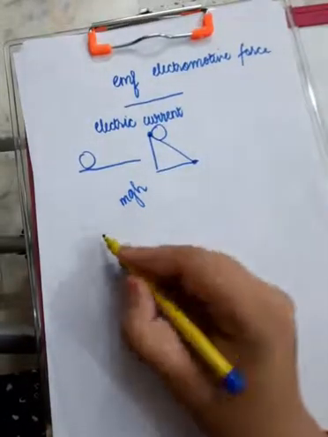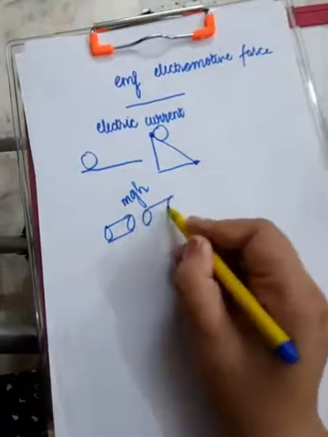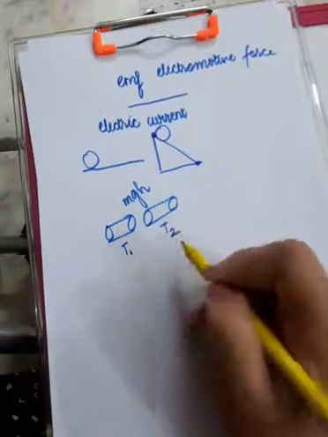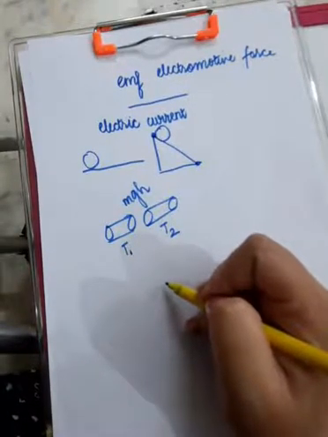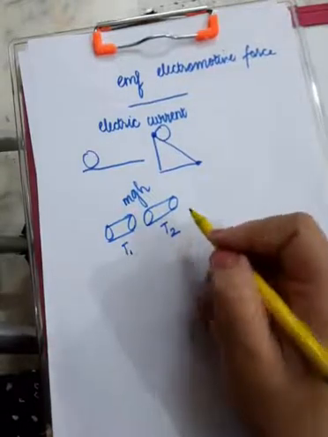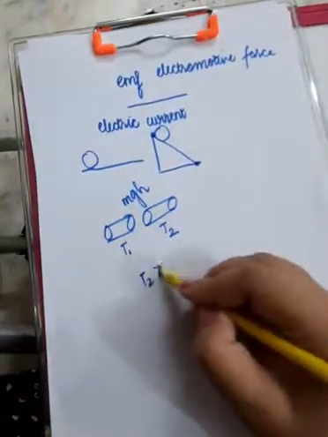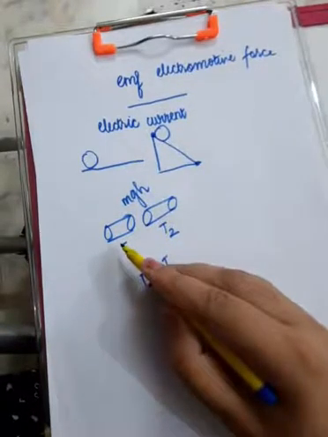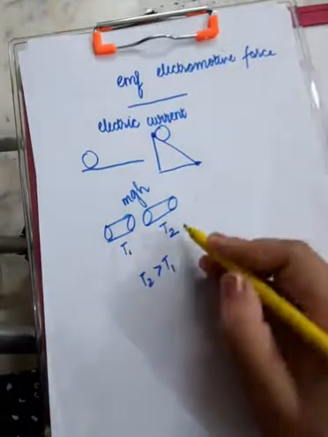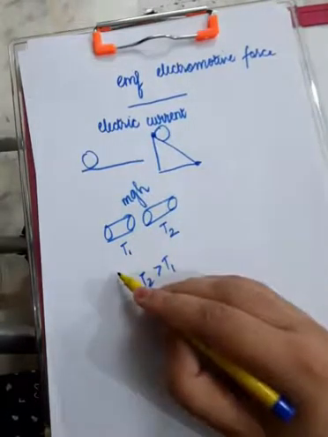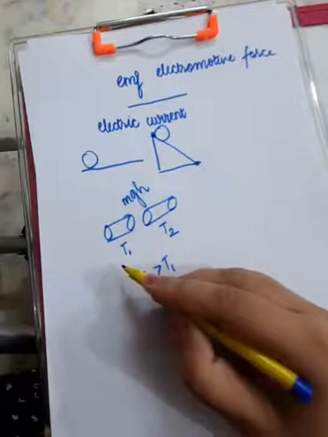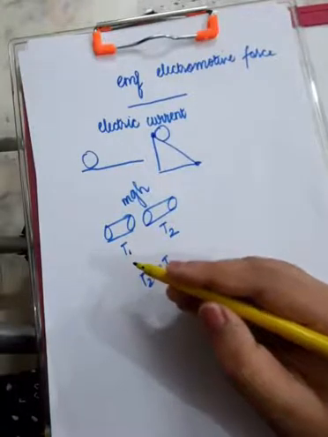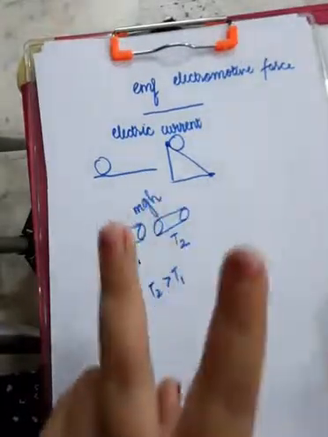As another example, suppose you have two metals which are heated up. First is heated up at temperature T1 and the other at temperature T2. Suppose T2 is greater than T1, which means this object is at higher temperature and this object is at lower temperature. So, the heat will flow from the body at higher temperature to the body at lower temperature to ensure that things are flowing in one particular direction. So, I have given you two analogies basically.